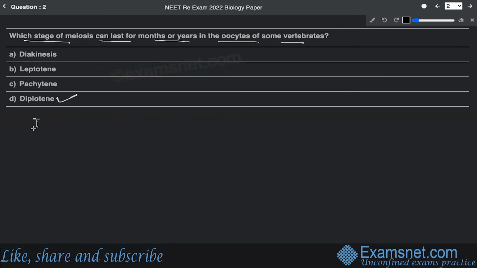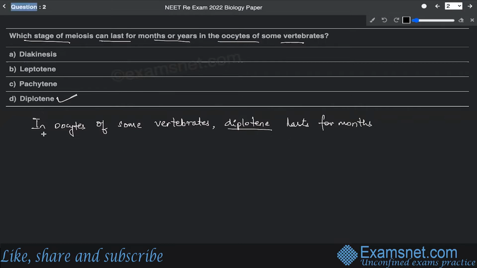So we can say that in oocytes of some vertebrates, diplotene lasts for months or years.